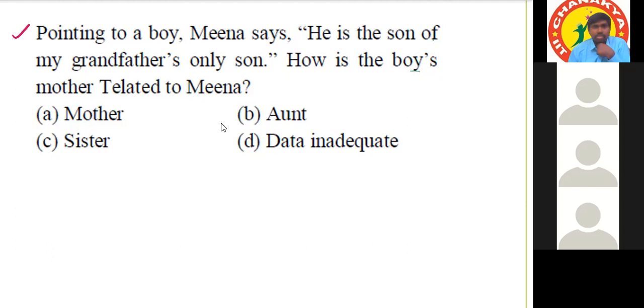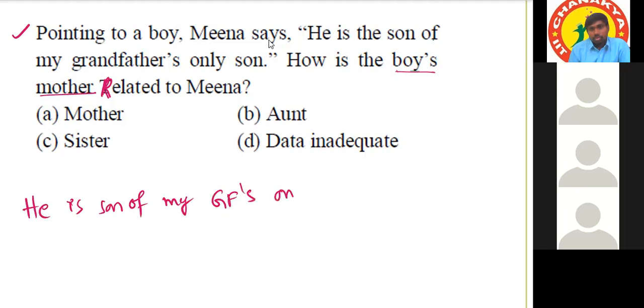Sorry, but see, it's written the boy's mother, right? He is asking for the relation of the boy's mother. Okay, not boy, sorry. So I didn't see the boy's mother part. Then the answer is mother, sir. Is it a typing mistake? This is related. Sir, that boy is the brother of Meena. He is son of my grandfather's only son. Answer is mother.